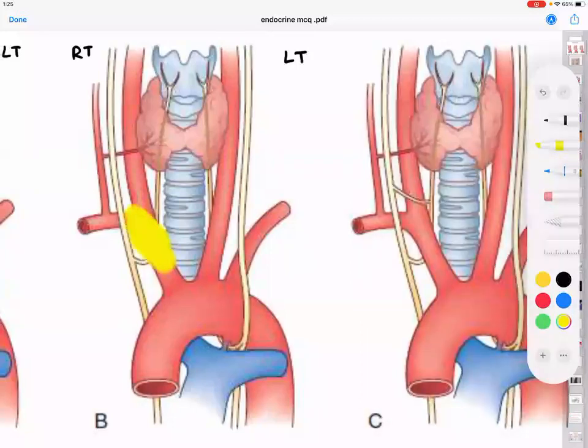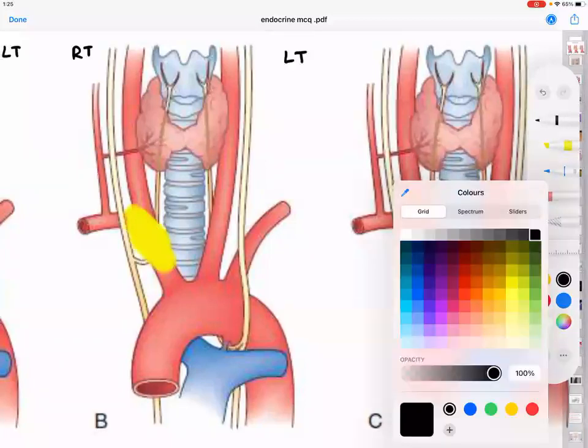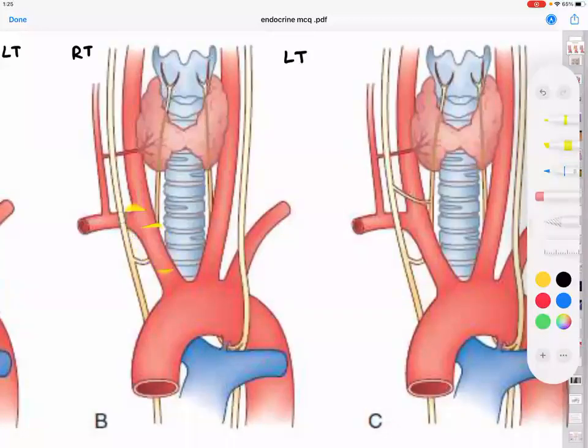I hope you can all identify the right recurrent laryngeal nerve. Hello? Yes, sir. Okay, so let me erase this part. Let there not be any confusions. So let me draw the nerve for you so that you are not having any confusion. Okay, and this is the left side, right? So I think all of you can see the nerve that I'm trying to draw.